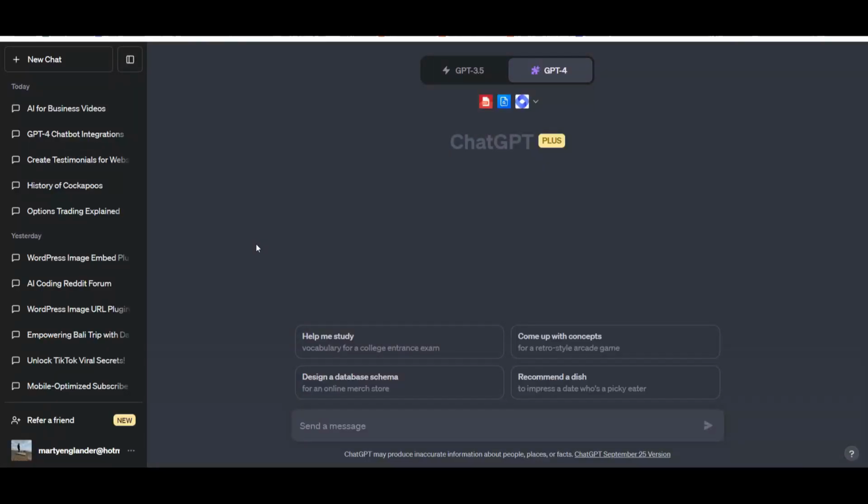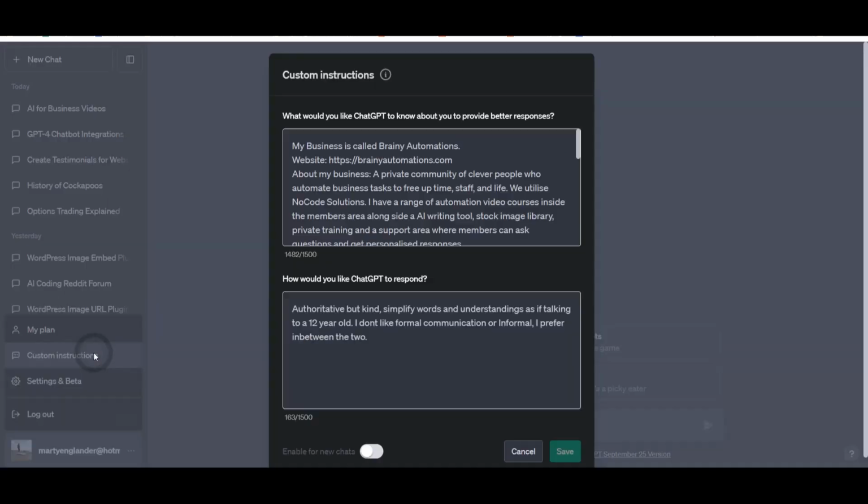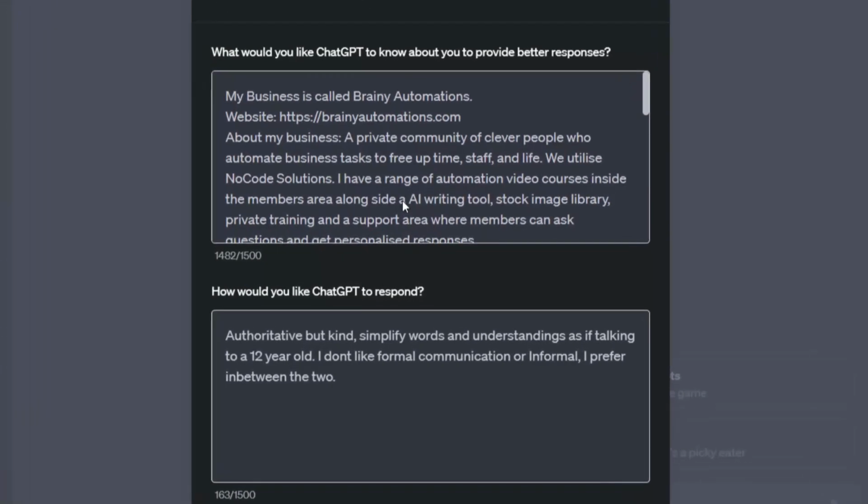Inside GPT-4, go to settings and custom instructions. If you use ChatGPT for your business, you can cater your outputs by giving a permanent set of instructions. And all you need to do is fill out these 2 boxes.